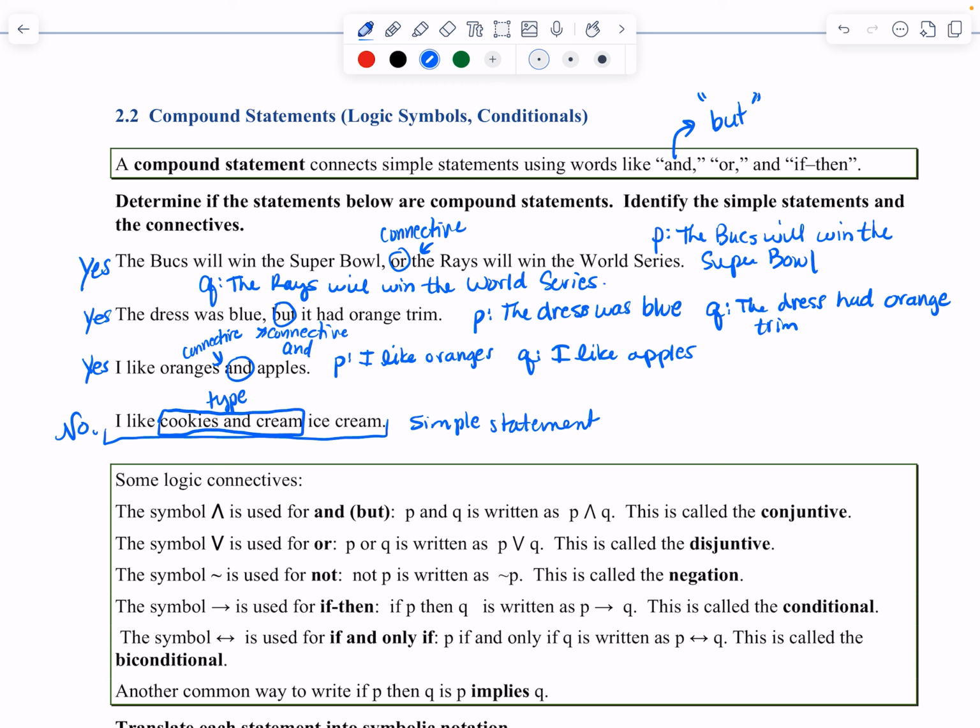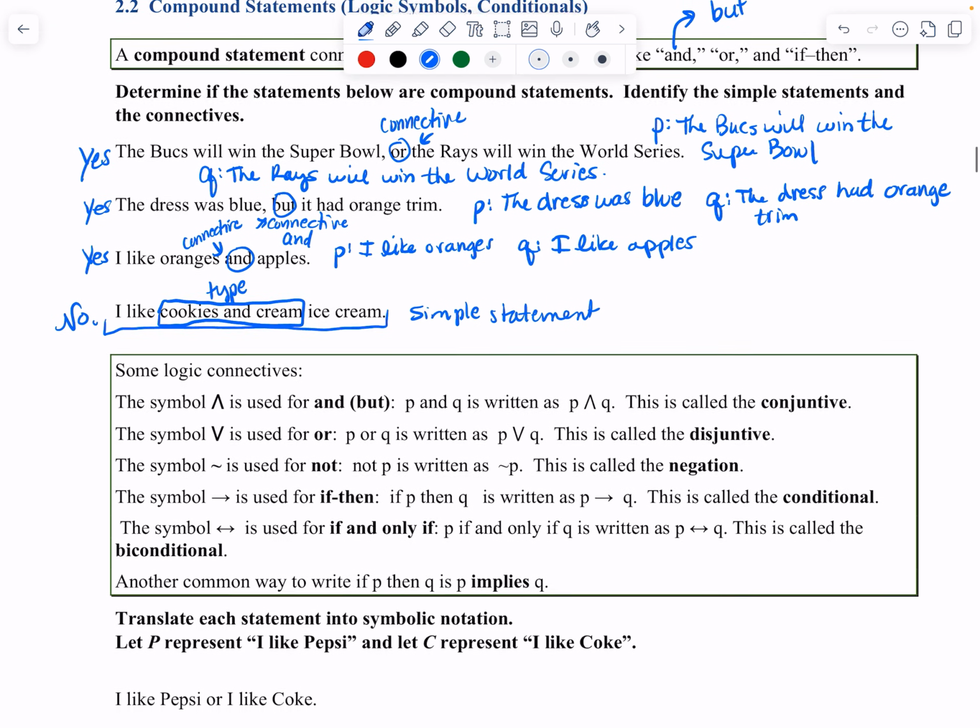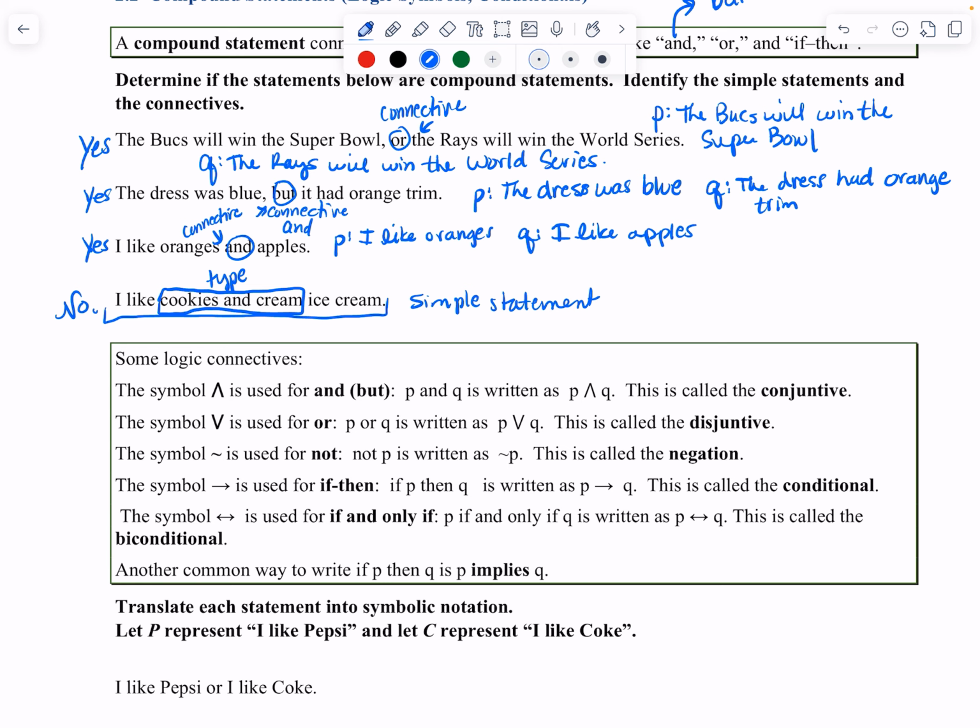Okay, so let's talk about connectives. We talked about a couple and I pointed out a few, but now we're going to look at symbols. The symbol that looks like an upside down V is used for the words and, but. P is a simple statement and Q is a simple statement. So we write this in symbolic form as P upside down V Q. We read that as P and Q. This is called the conjunctive. So the conjunctive goes with the word and.